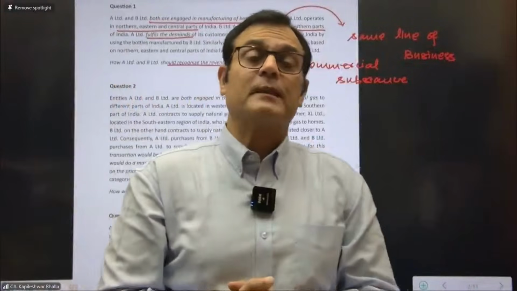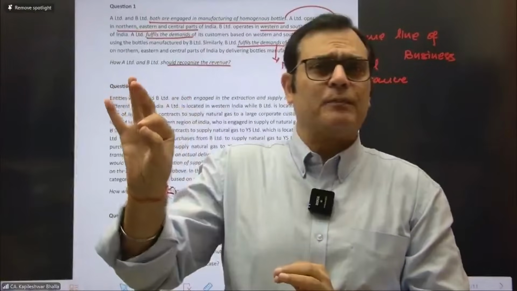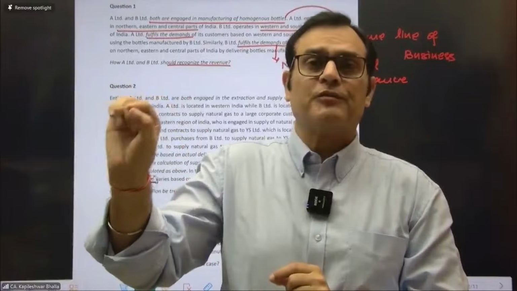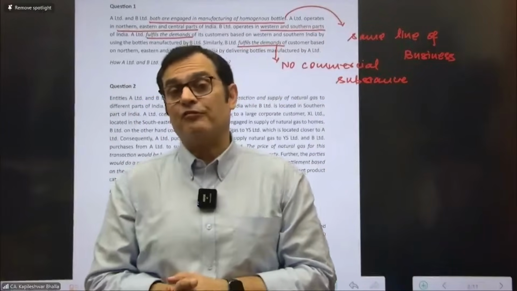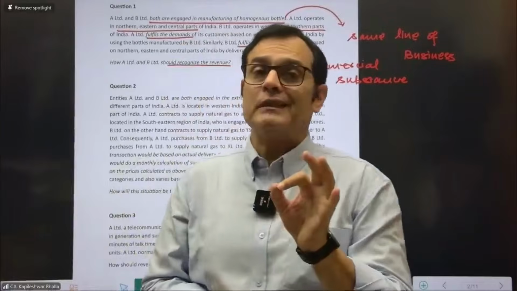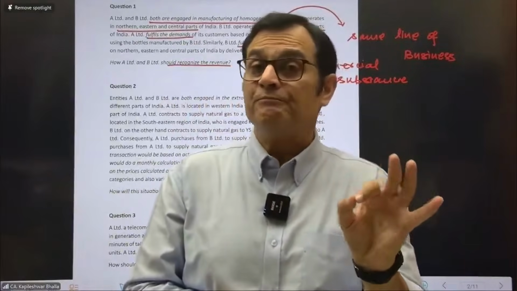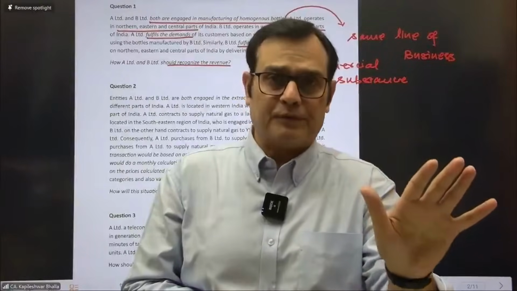There is no commercial substance, meeting criteria two. And then finally, in the third para, you could just give a conclusion line that considering the facts of the case and the provisions given in Ind AS 115, this transaction is outside the purview, outside the scope of Ind AS 115, and therefore nobody lands up recognizing revenue.